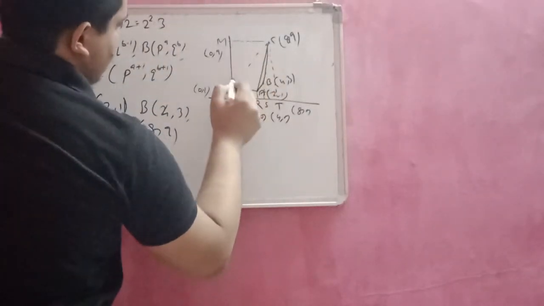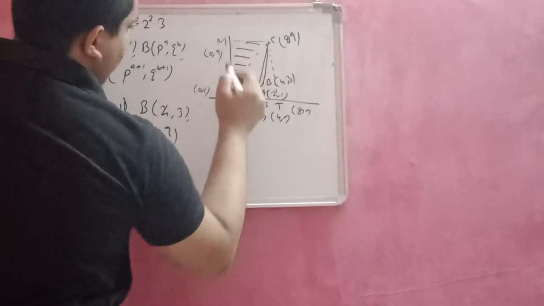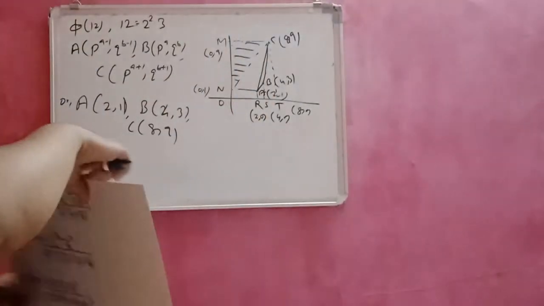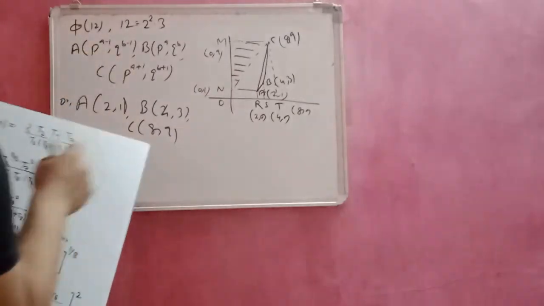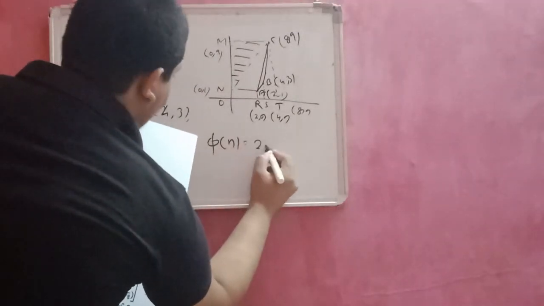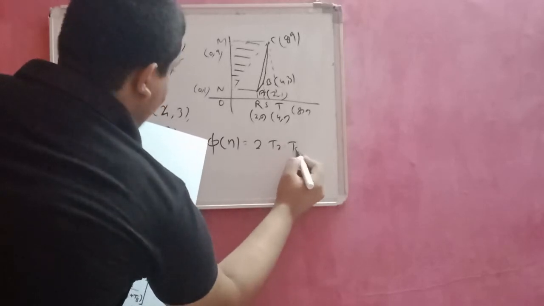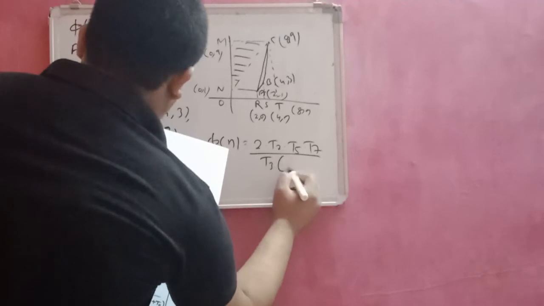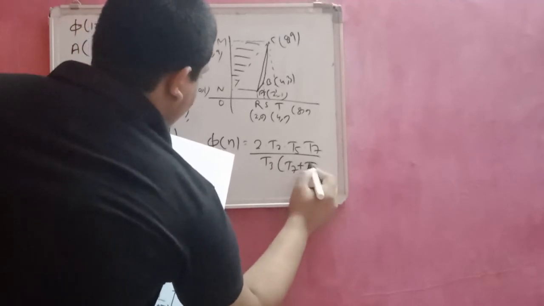So I find the area of this triangle first, M and C. Suppose I find it using the first relation. My first relation is phi of n equals 2 into T2 into T5 into T7 by T3 into (T7 plus T8).